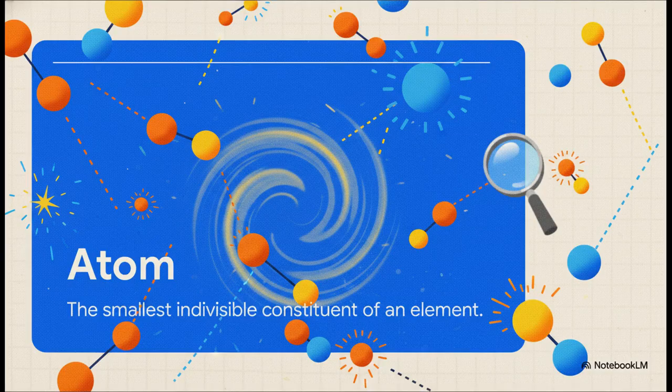Real quick, before we go any deeper, let's just make sure our fundamental definitions are locked in. An atom is the smallest indivisible constituent of an element. Now, obviously, today we know atoms have even smaller subatomic parts, but for basic chemical and thermodynamic behavior, this definition holds up perfectly. And a molecule? That's simply a combination of these atoms bonding together to form a compound. Keeping this distinction clear is absolutely crucial as we start looking at how these tiny little building blocks bounce around to create our macroscopic world.